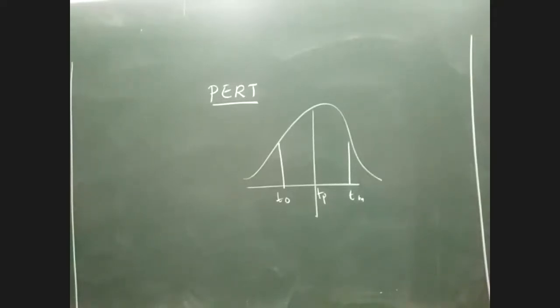And now we come to the third important category of time, which is called most likely time, which we call TM. So what is most likely time? They are the people who are very realistic. They are neither very pessimistic nor very optimistic. If you give an assignment at 11, they will not say that they will finish by 11:30 and give it to you. No, they don't rush it. Similarly, they will not say that they require 6 months to complete this assignment. They would say they require exactly 1 day. Such a person is very close to reality, very practical, and tries to give an exact picture of how much time is required.